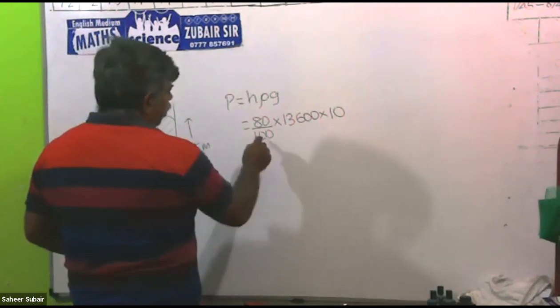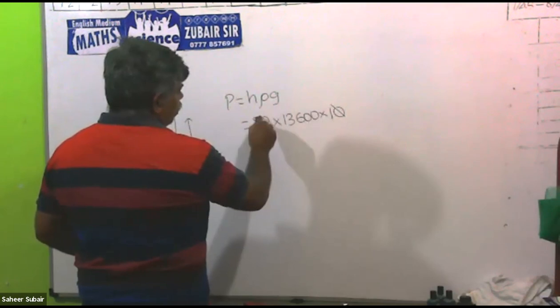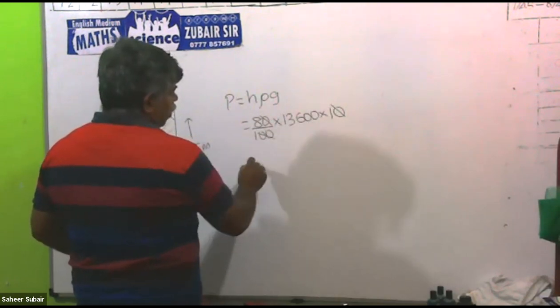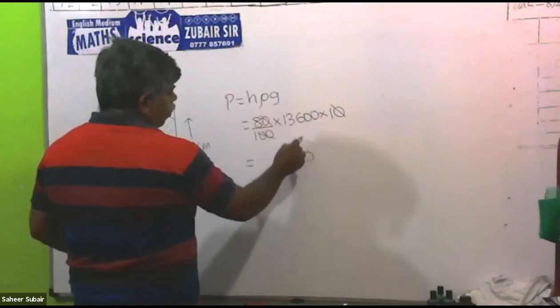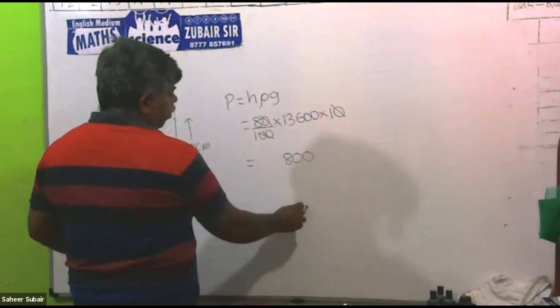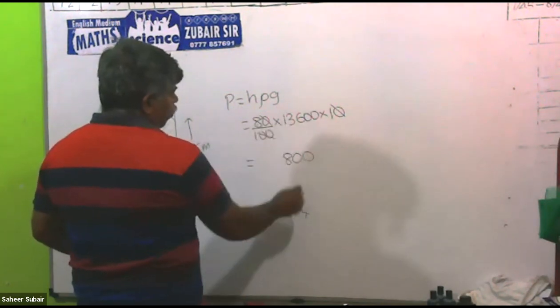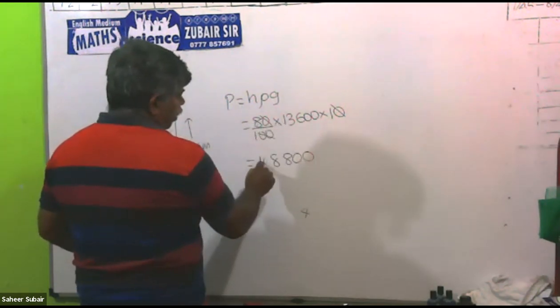Then we can simplify. We can cancel two zeros up and down. Then I'll cancel these two zeros. Then you have to multiply this by 8. So 8 into 0, 0; 8 into 6, 48, 4 balance; 8 into 3, 24 and 4, 28; 1 into 8, 8, and 2, 10.